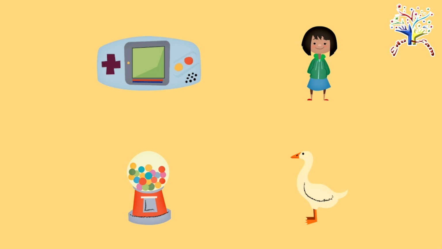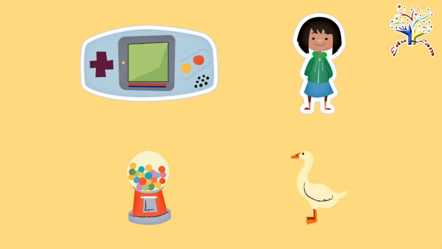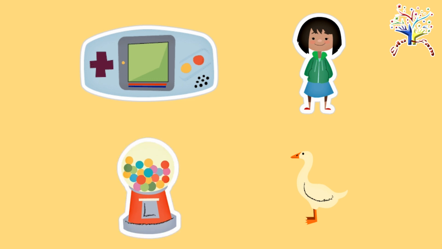All of these things start with the G sound. Tap them all and listen to the G sound at the beginning. Game, girl, gum, goose, Awesome!